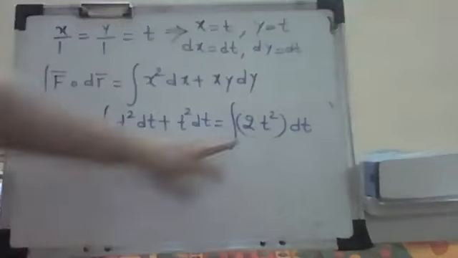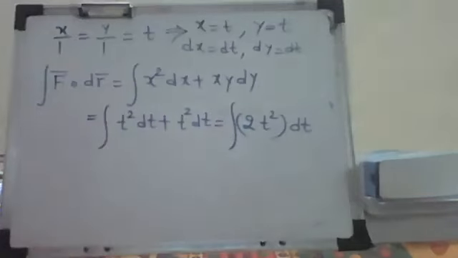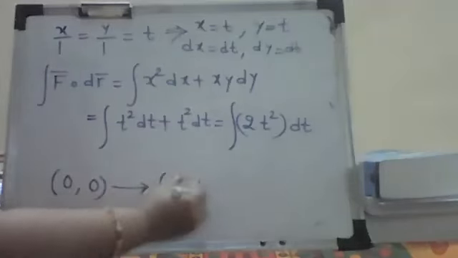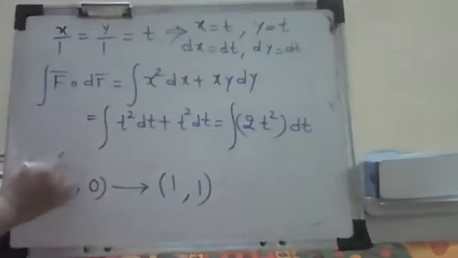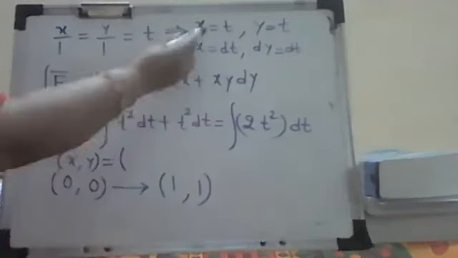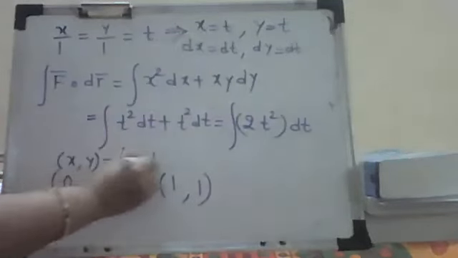Now how do we find the limits of t? This is a very important part. I have the points (0, 0) and (1, 1), these are the values of xy. We are writing xy as t comma t.